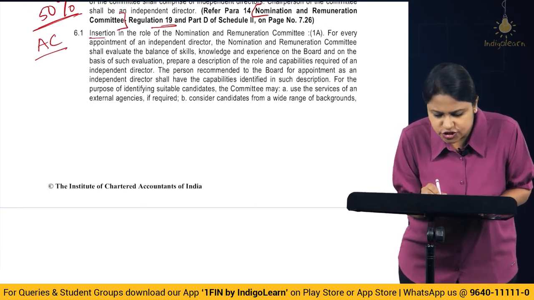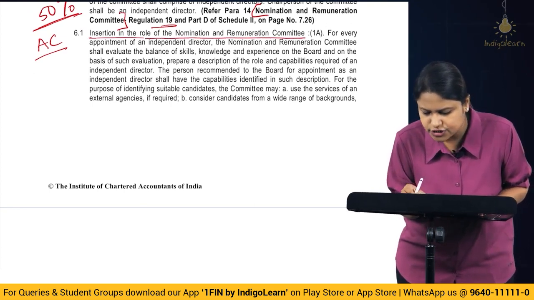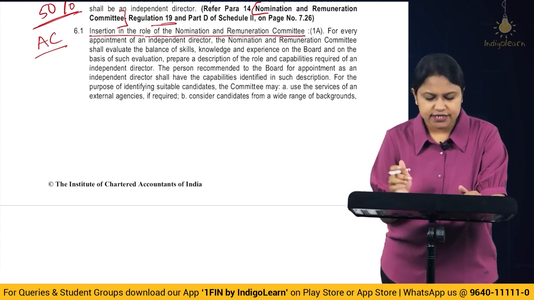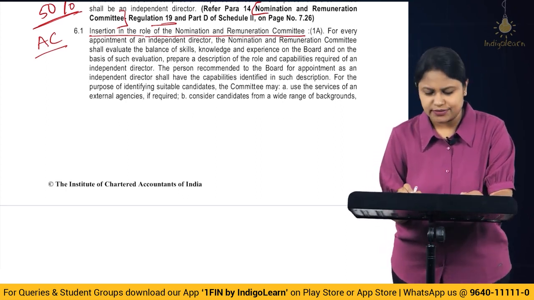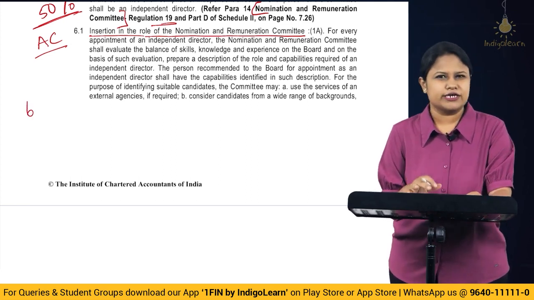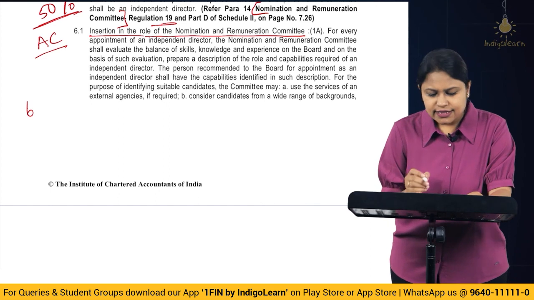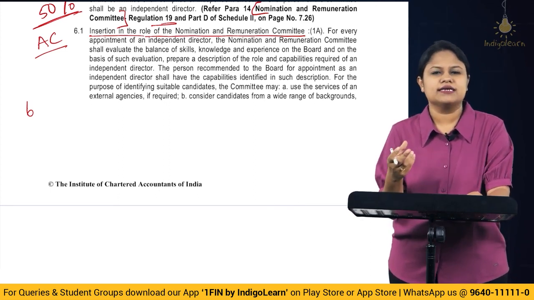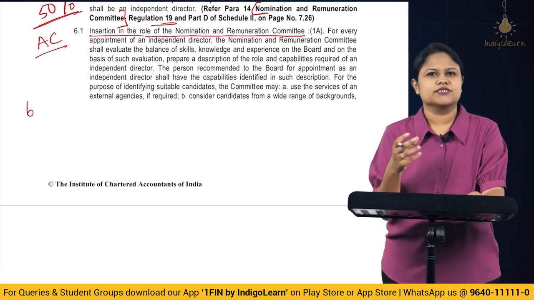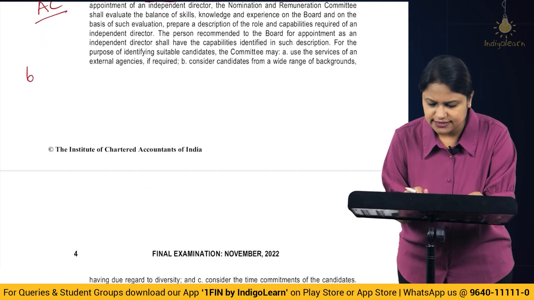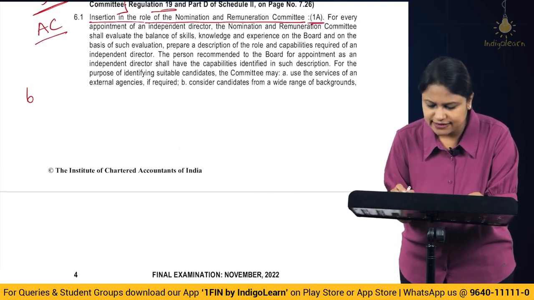Then there has been an insertion in the role of Nomination and Remuneration Committee. So here they have just extended, okay, the role of the Nomination and Remuneration Committee. So where you talk about the earlier 6 things that we included as a part of role of this committee, they have simply added one more, where they have to consider the criteria, the qualification, positive attributes for the appointment. All right. So there they put in further things, that is 1A has been added.